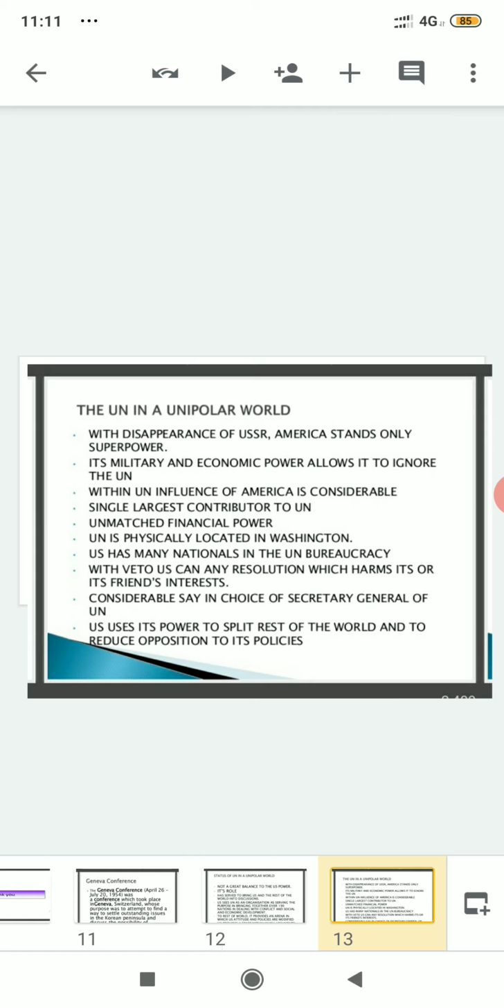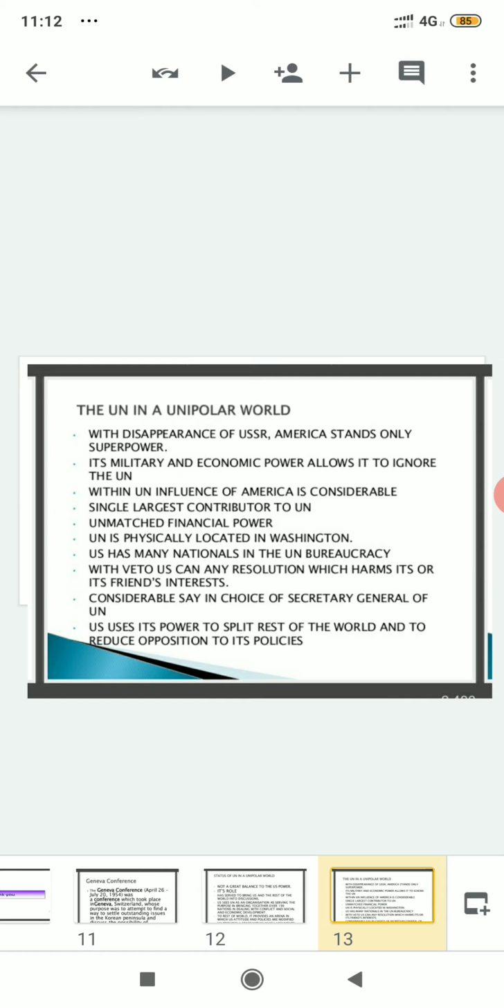After that, the next point: with the disappearance of the USSR, America stands as the only superpower. As I have told you earlier, the position of the UN in a unipolar world is like that only. As the USSR disintegrated in the year 1991, who stood as the only superpower? America, the United States of America. Its military and economic power allows it to ignore the UN.